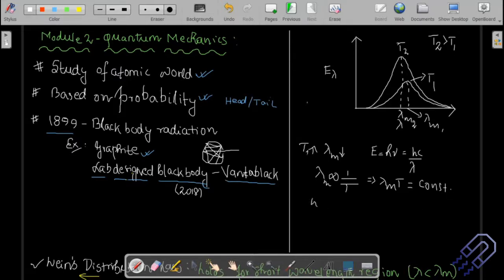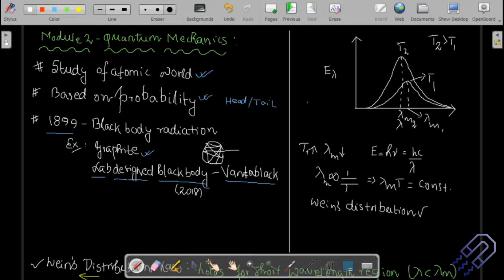This was called Wien's displacement law. I'm not going to give you the expression or the constant value, you can calculate it, but that is not needed, because this is not part of your syllabus. I'm probably not going to ask you many questions from this part, but it is very important to appreciate the importance of quantum mechanics. Why did quantum mechanics come in?